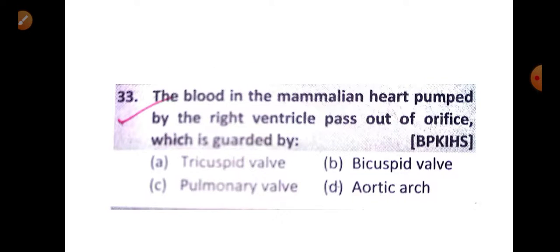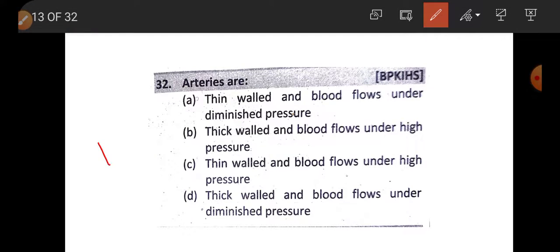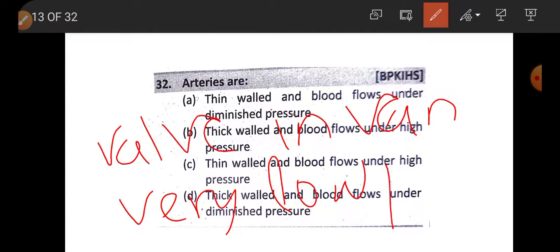So there is presence of valve in vein. Now the blood flows under very low pressure, so there is a chance of backflow of blood.